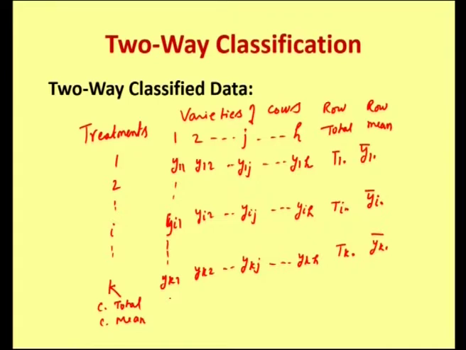Similarly the column totals are T dot 1, T dot 2 and so on, T dot j, T dot h. Both column total and row total give the same value, which is capital N, the total number of observations. The column means are Y dot 1 bar, Y dot 2 bar and so on, Y dot j bar and Y dot h bar.